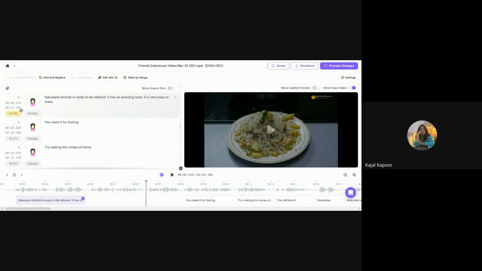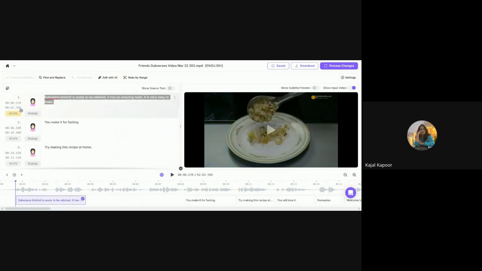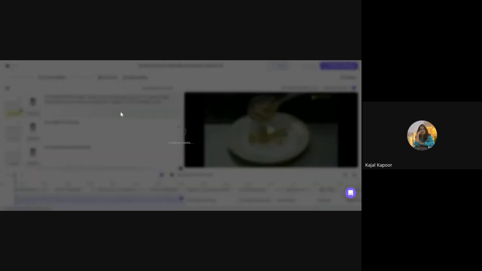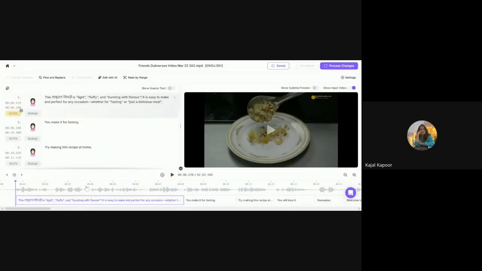And now this is not the correct sentence also, because grammatically it is not correct. So what we can do is use ChatGPT also to correct the sentence. If we use ChatGPT, we will get the sentence like this. Let me paste it here. Then we can put it forward. So now when we load the media, the CPS is still high. So what we can do is remove some words and make it correct.